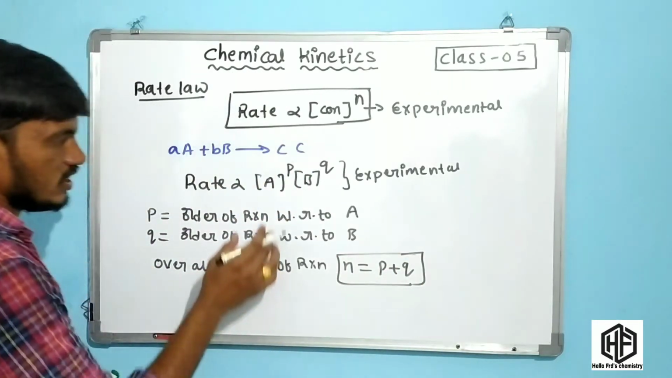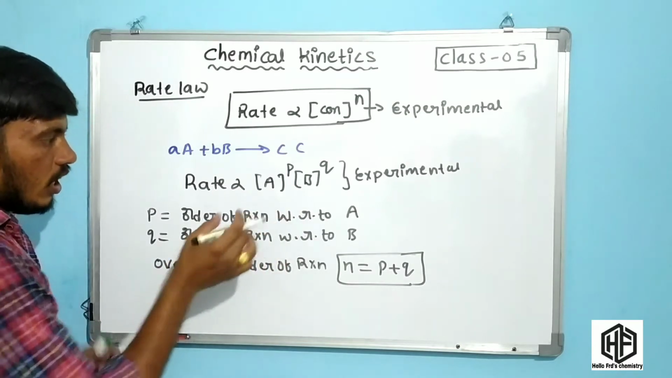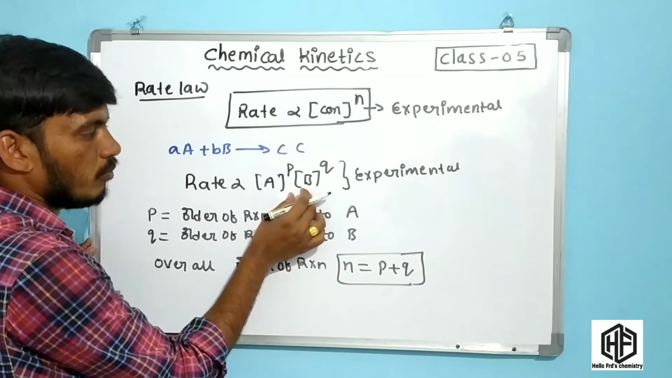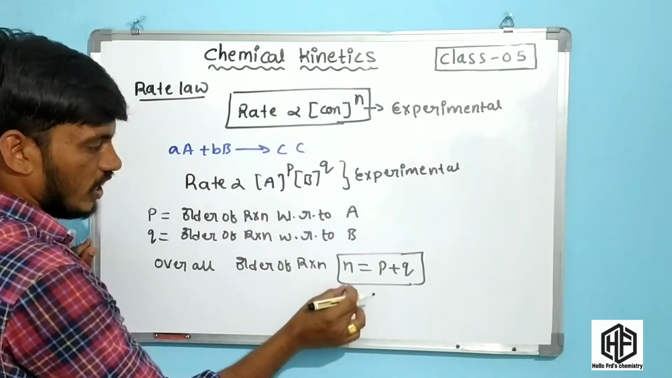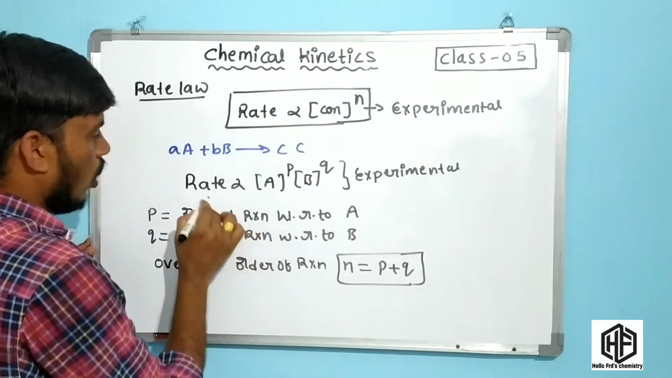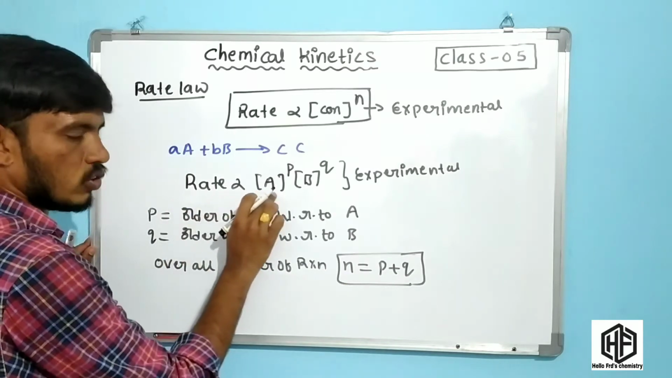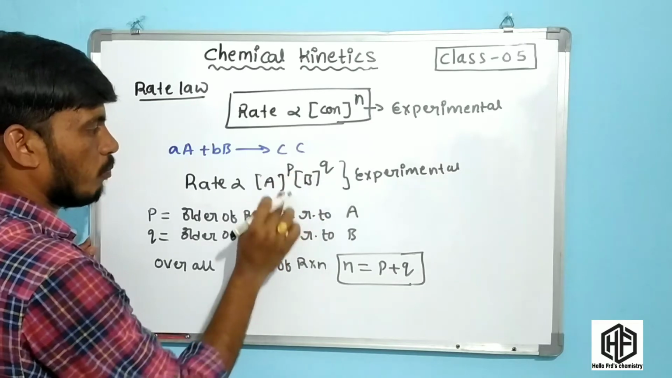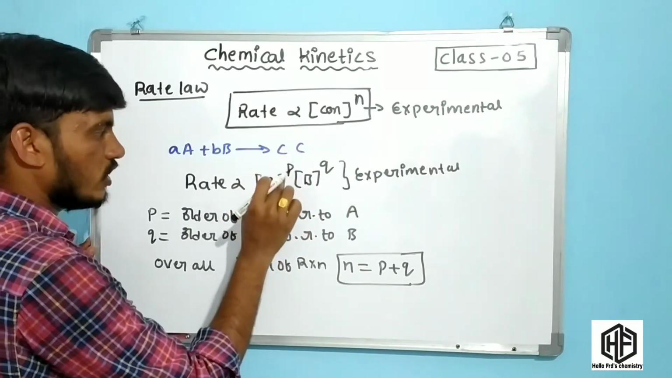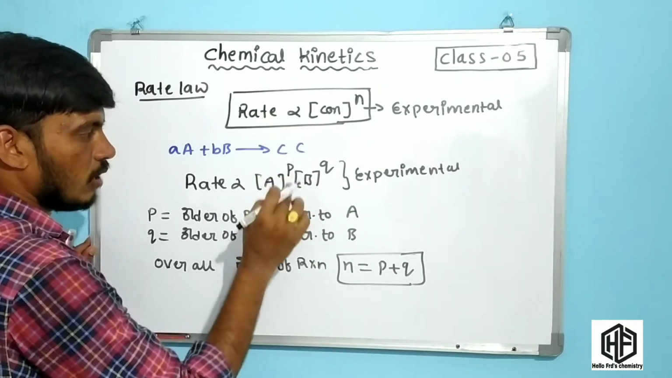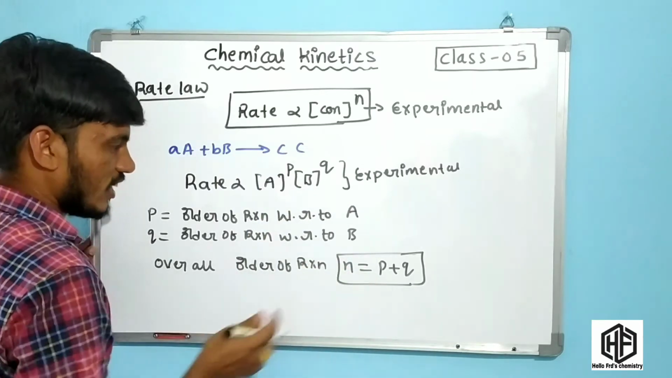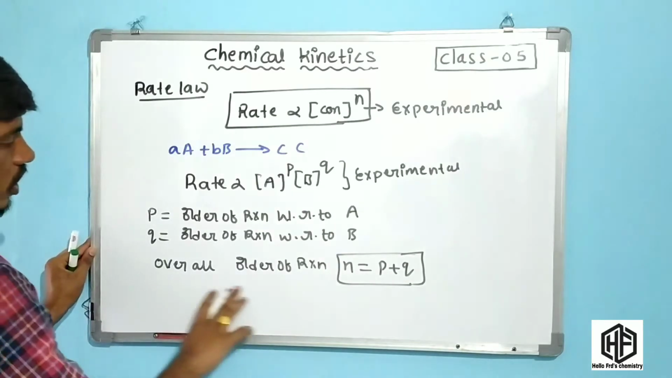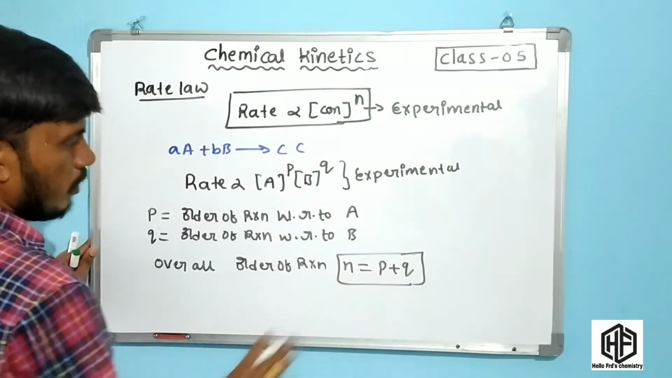Order of reaction is the sum of the powers of the concentrations of the reactants. Now n is equal to p plus q. The rate is directly proportional to the concentration of P into the concentration of Q. This sum of the powers p plus q of the reactants is called the order of the reaction, represented as n is equal to p plus q. This is the overall order of the reaction.